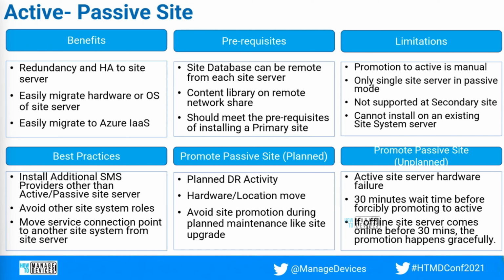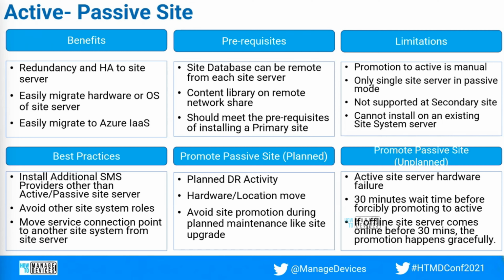So avoid other site system roles, and move the service connection point to another site system, away from the site server, that is from the active or passive site. Move the service connection point, so it will be available anytime, even if the active or passive site goes down. Those are the best practices.